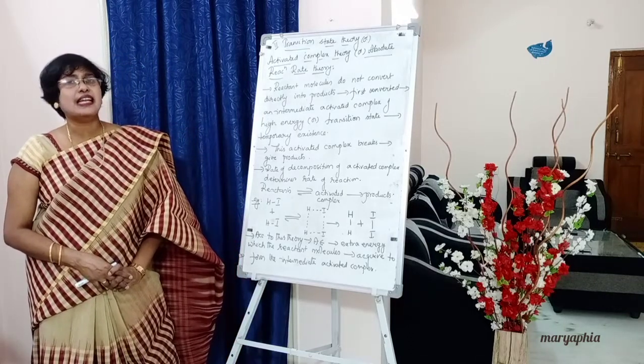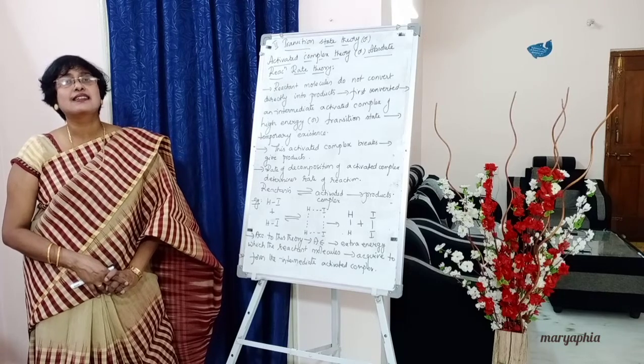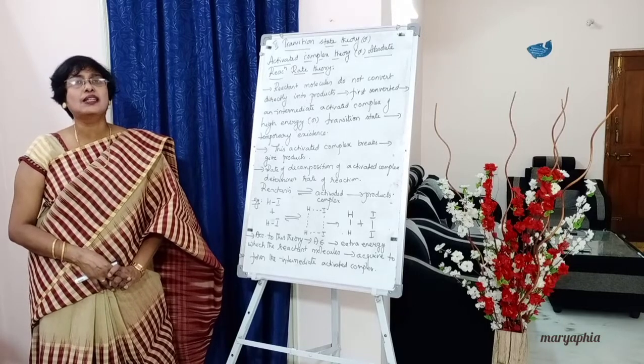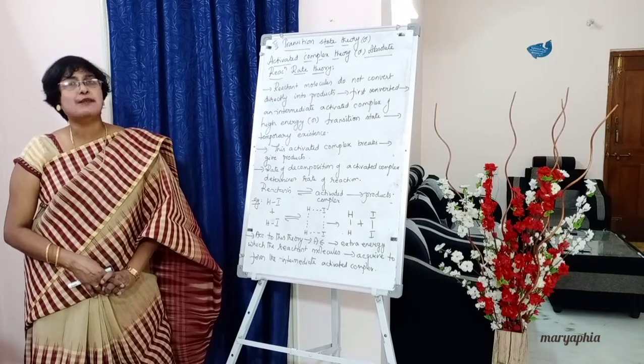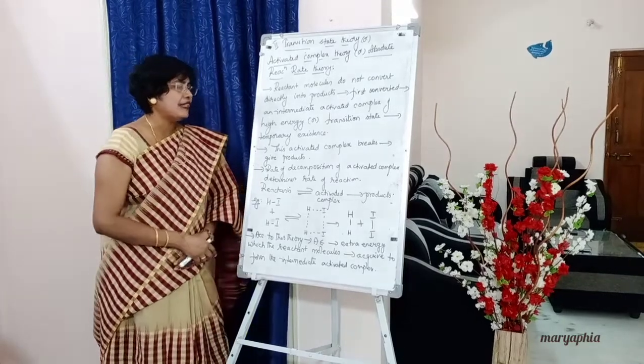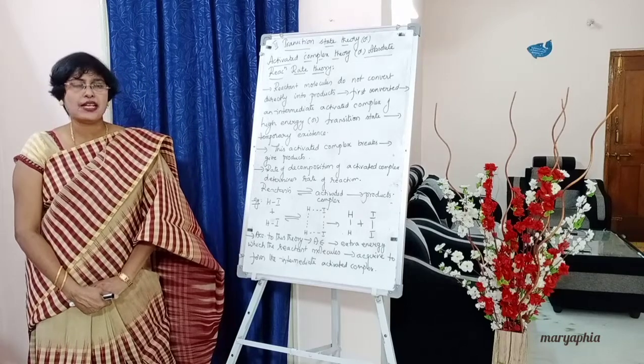Why are we saying that it is of temporary existence? Because it doesn't stay for very long. Immediately it breaks down to give products. So next sentence: this activated complex breaks down to give products.